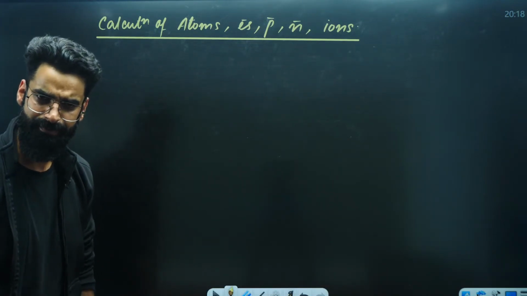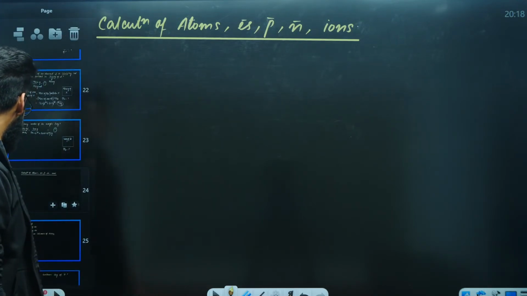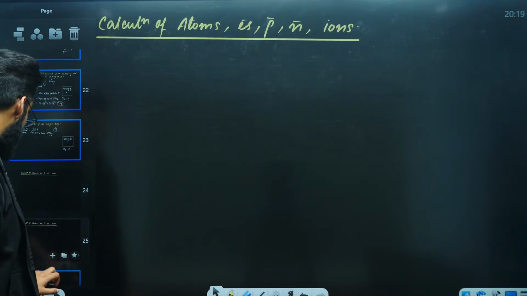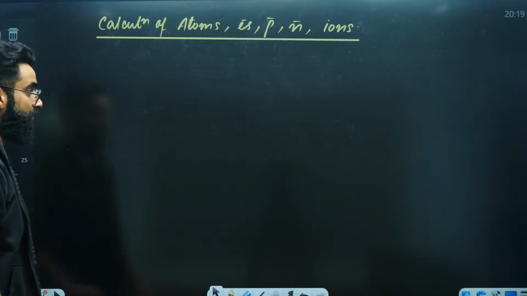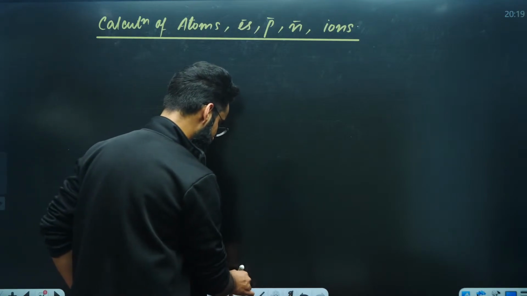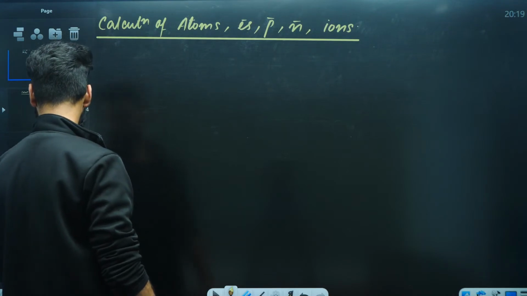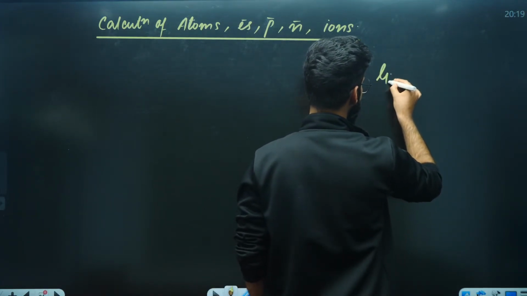First, I'll be giving the diagram. Then I'll give you certain questions which you will solve, and you'll get to know how we do the calculation of atoms, electrons, protons, etc. Remember the diagram first. I'm writing something as given quantity.